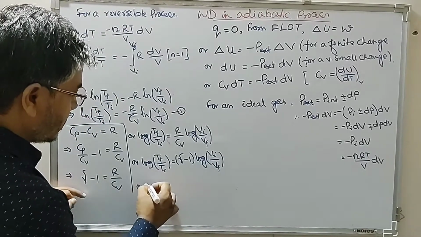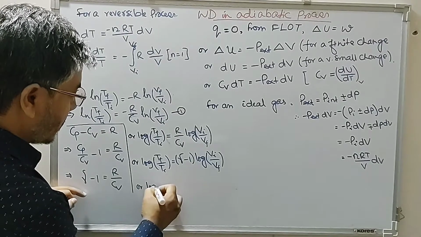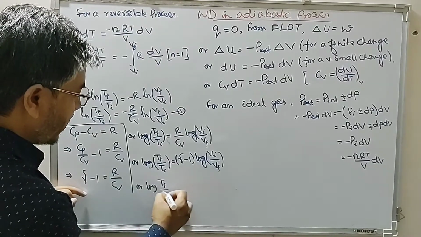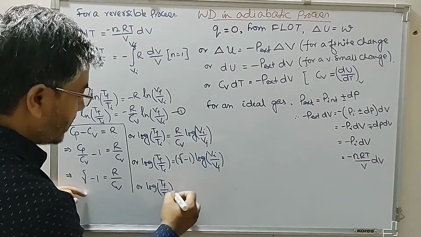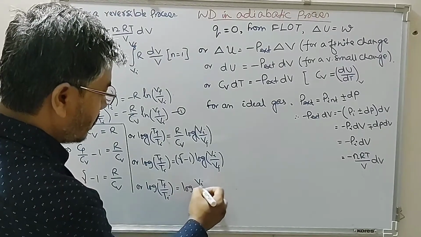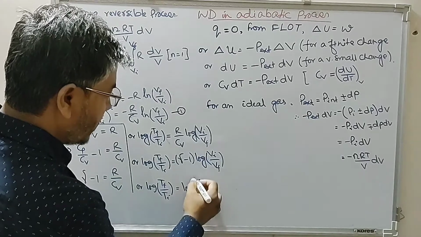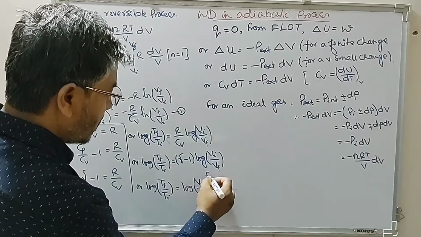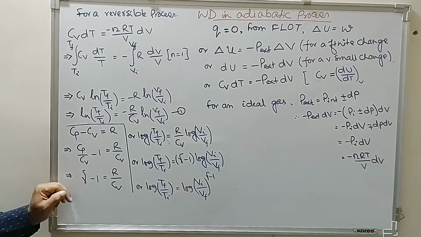Or we can say log Tf by Ti is equal to gamma minus 1 log Vi by Vf.